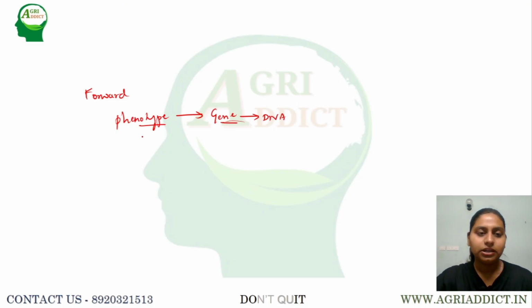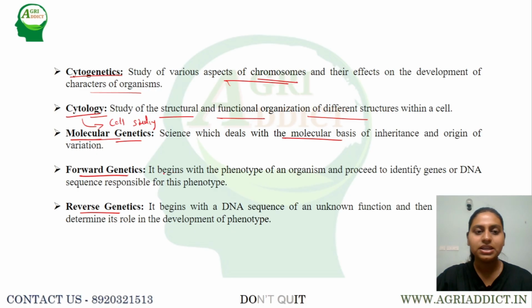For example, if tall is the phenotype, then we identify the gene that is responsible for this tallness, that is capital T, and then we identify the DNA sequence of this tall gene, the T gene. That is called forward genetics. That is, it begins with the phenotype of an organism and proceeds to identify the genes or DNA that is responsible for that particular phenotype.